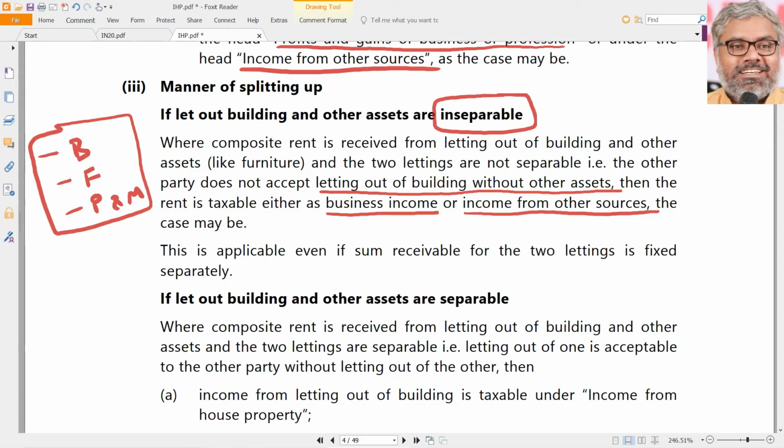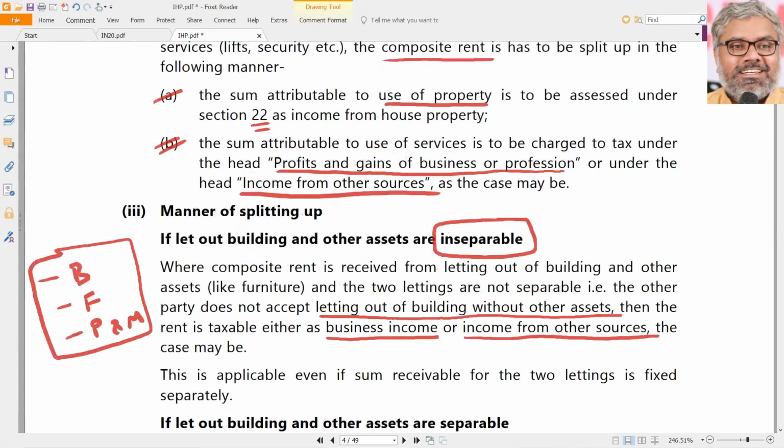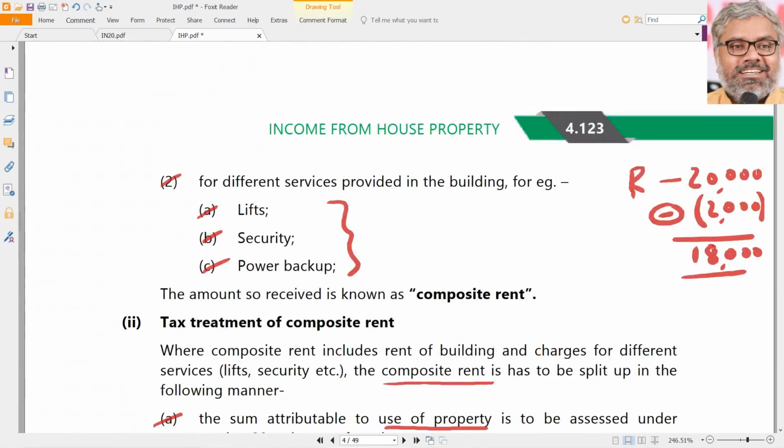In such a case, the rent is better charged or taxable under the head of PGBP or income from other sources, as the case may be. Normally it will be PGBP, because for most of the people that is their business of renting out cinema theaters, if they have one or two or more of them. So that is why, if the inseparability is happening because of the inability of letting out the building without the other assets, then it is better to charge it as business income or income from other sources.